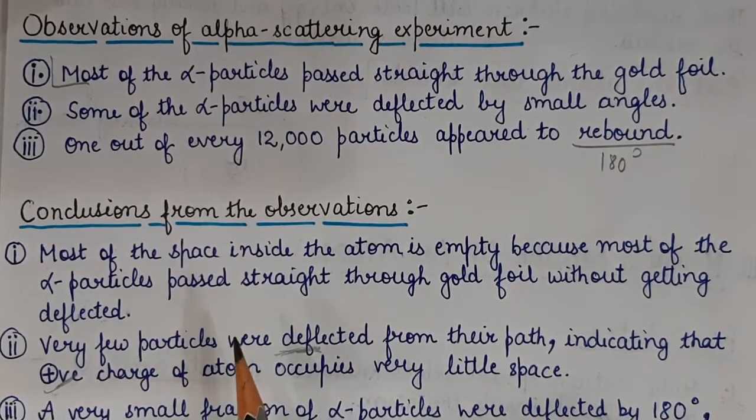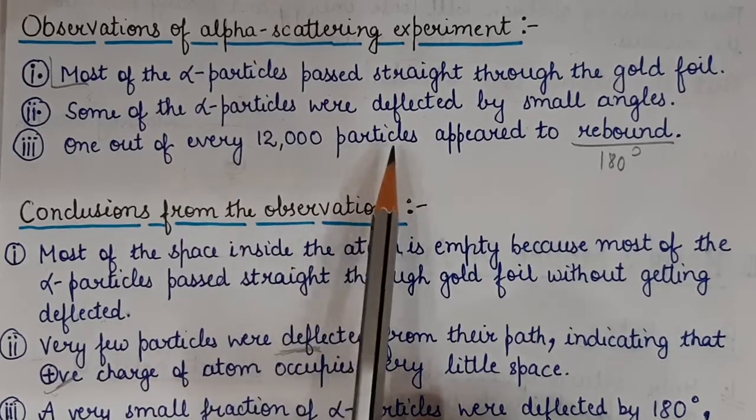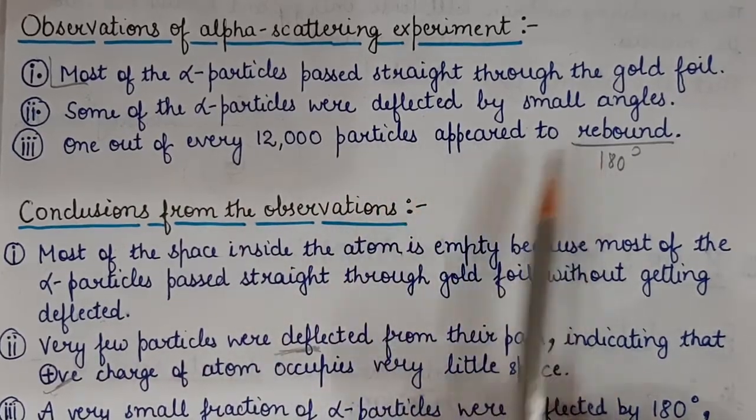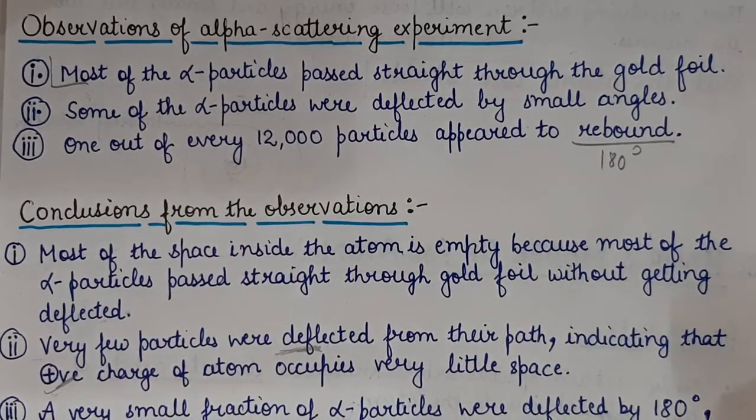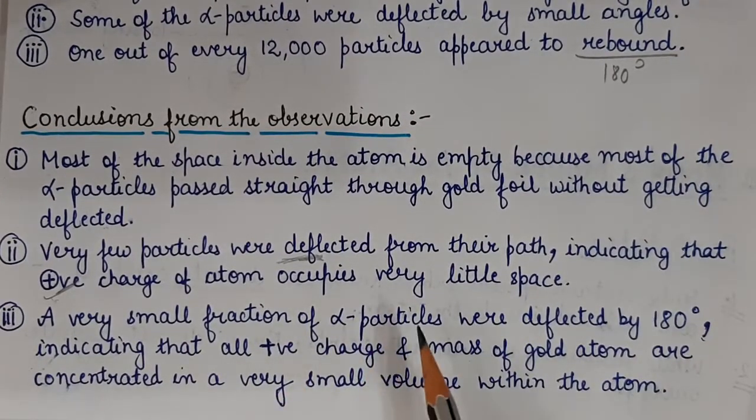Number 3. They said that 1 out of every 12,000 particles appeared to rebound. What does it indicate? A very small fraction of the alpha particles were deflected by 180 degrees, indicating that all the positive charge and the mass of the gold atom are concentrated in a very small volume within the atom.